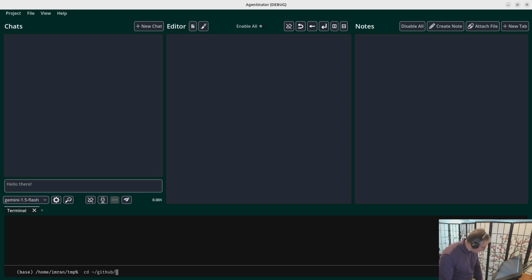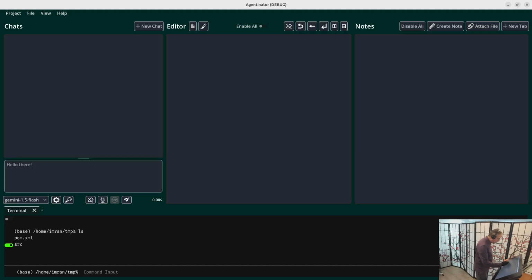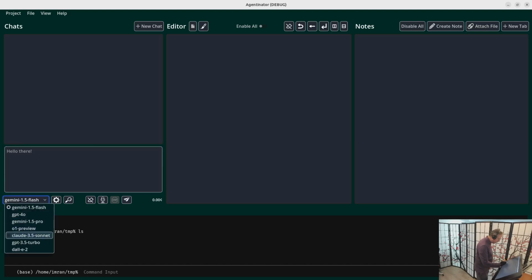GitHub. I think it's called Paint Java, not linepaint Java. Yes, great. All right, so the first thing I want to do is ask it to build it for me or with me. I have this application. I don't know how to build it. Can you help me?